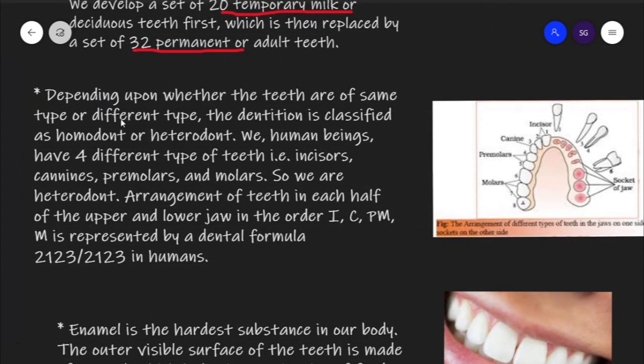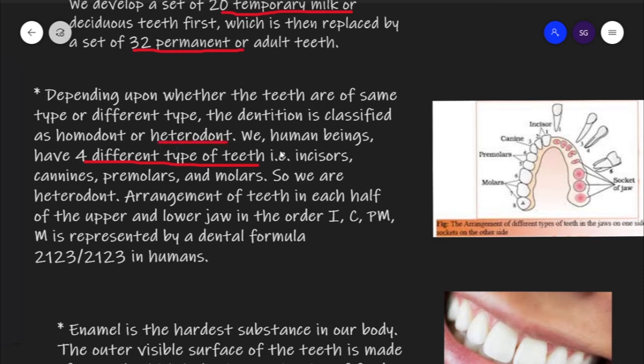Now the third type of classification is whether the teeth are of the same type or different types. If the teeth are of the same type, then the type of dentition is called homodont, and if the teeth are of different types, meaning different shapes, the type of dentition is called heterodont. In human beings, we have four types of teeth: incisors, canines, premolars and molars, and their shapes are different. So we are heterodont.